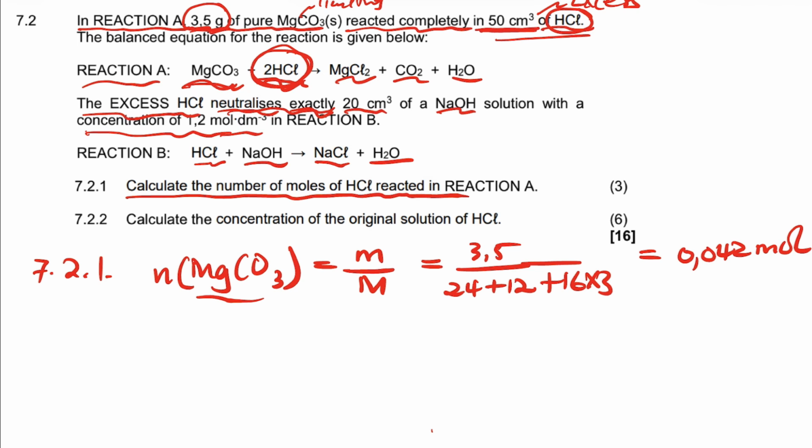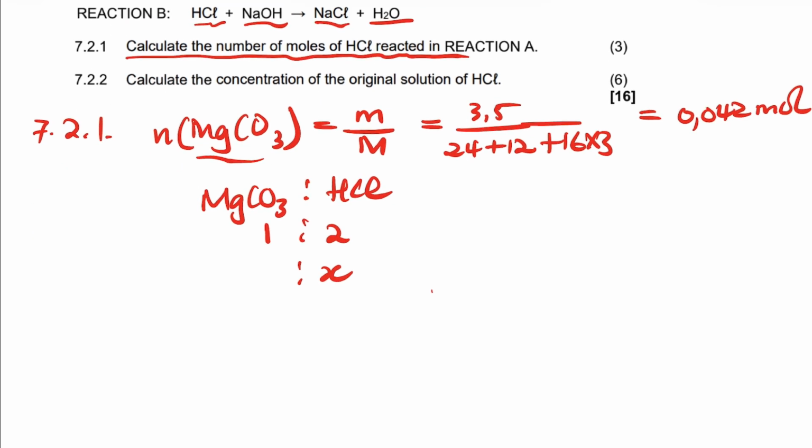And then we do the ratio. The ratio of magnesium carbonate to HCl is 1:2. And then we are looking for HCl that reacted. We put 0.042 there, and then we cross multiply.